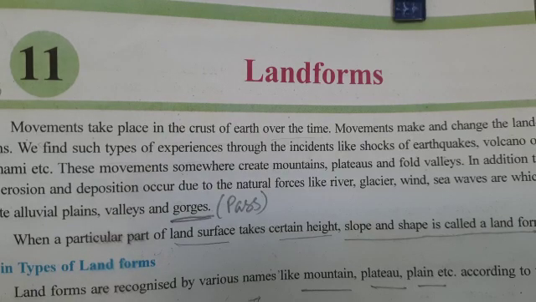The flat land area that has a height of 180 meters or above sea level and a wide flat top is called a plateau. The landform which is surrounded by high mountains fully or partially on all sides is called an intermontane plateau. The plateaus of Tibet and Mongolia are examples.